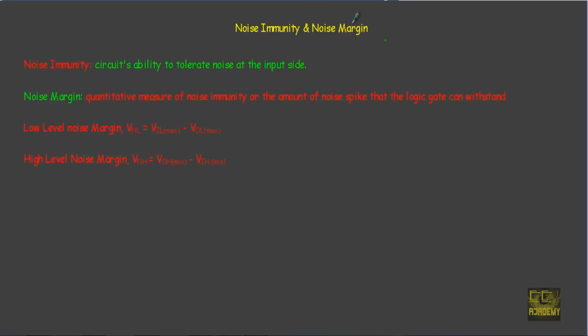In this video, I will talk about noise immunity and noise margin of our logic gate. When we are dealing with a digital logic circuit, the logic circuit may encounter noise voltages from different parts of our circuit. If the noise voltage crosses a certain limit or specific limit, the logic gate may malfunction. So this gives rise to two terms, noise immunity and noise margin, in case of our digital logic circuit.